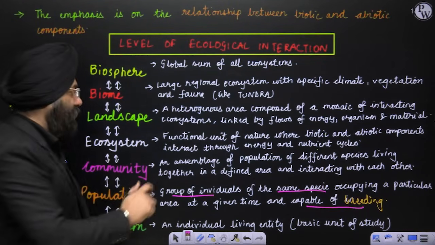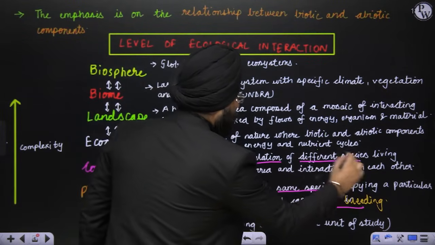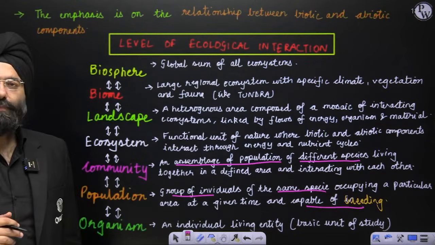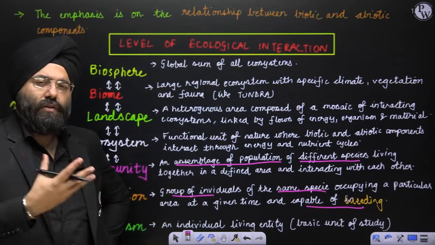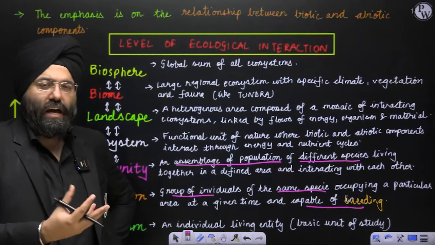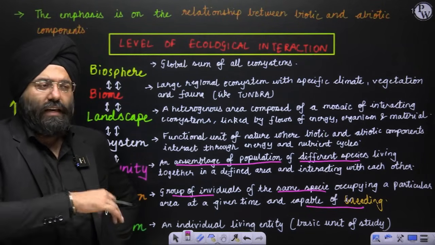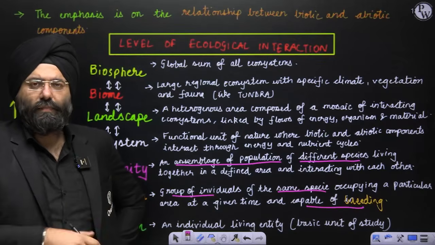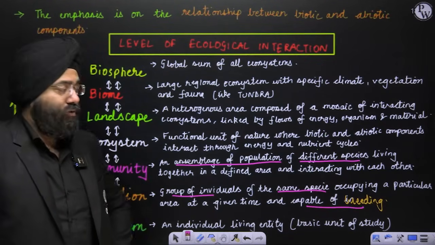The community is an assemblage or collection of populations of different species that are interacting with each other. Let us take a particular region. Over there, you can have humans, animals, and plants. They are interacting with each other in various manners, depending on each other for various resources and needs. In that case, you will say it is a community.